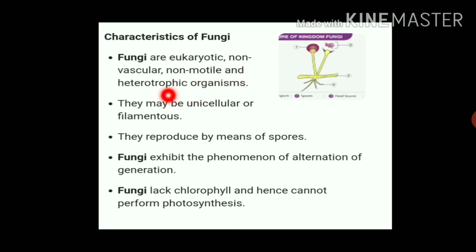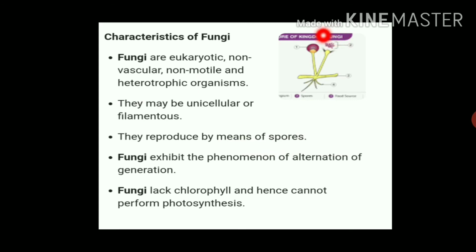They are non-motile, and mostly heterotrophic organisms because plastids or chlorophyll are absent in fungi. They may be unicellular or filamentous, multicellular. Their body is made of filaments. They reproduce by means of spores.